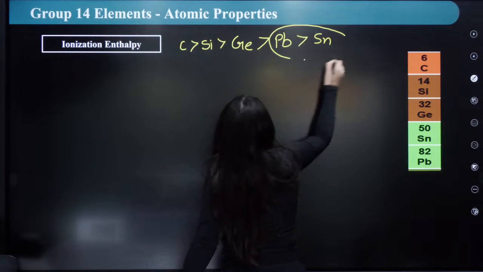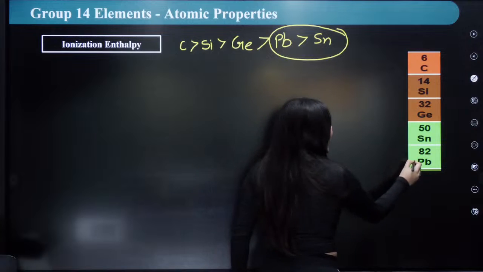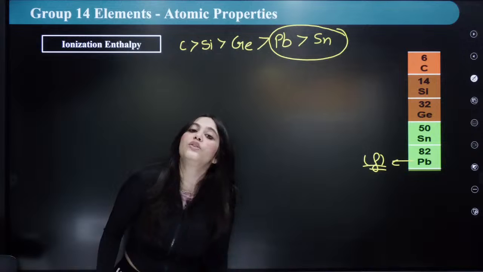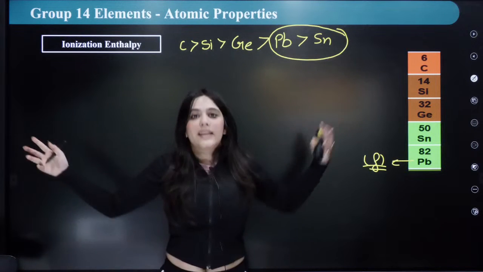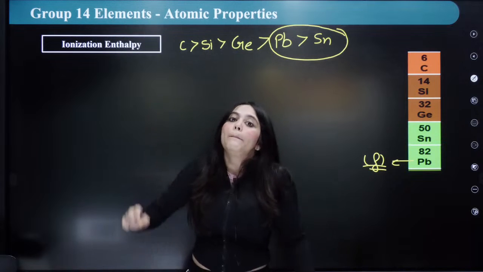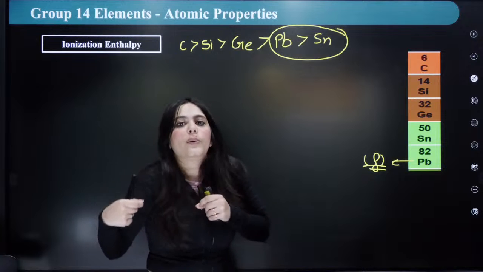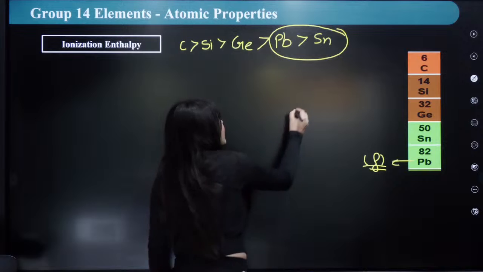So I'm again making a circle outside it. Again, why? Because in lead, what was happening? F orbitals were getting introduced. So due to the introduction of f orbitals, the ionization energy increases. Why? Because f orbitals are poor shielders, hence the outermost electron is closer to the nucleus, hence it is harder to take out the electron, right? What is ionization energy?